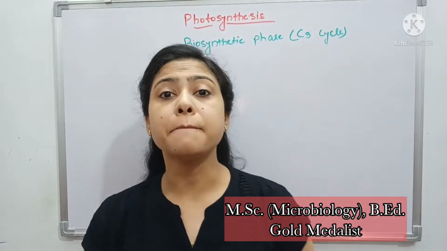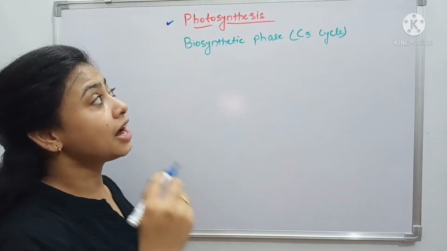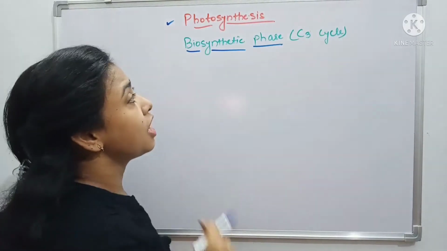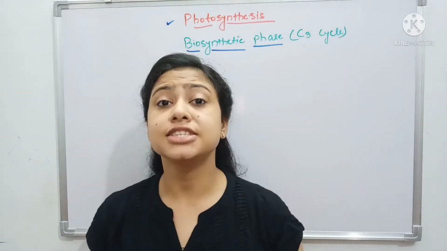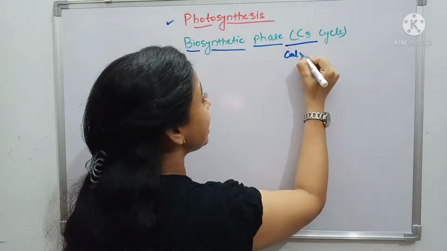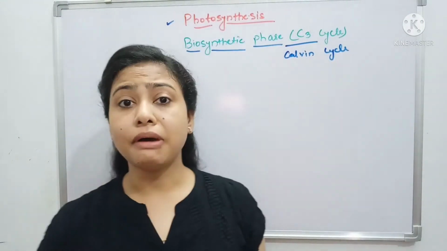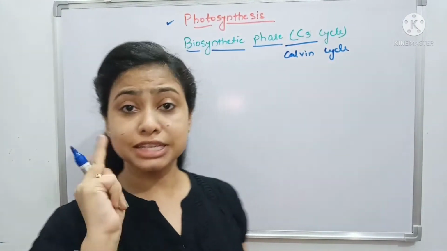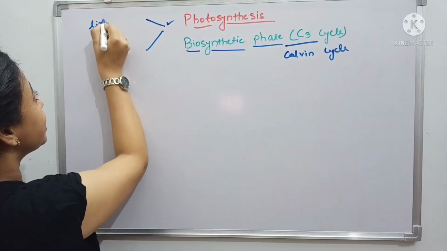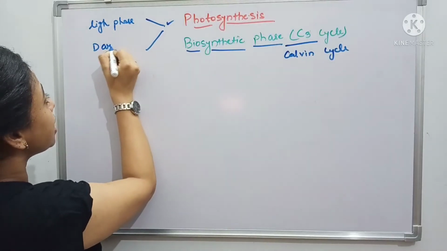And yes, I am back with my new topic, that is photosynthesis. Actually the topic is exactly the biosynthetic phase, which is also called the C3 cycle, and one more very famous name is the Calvin cycle. As I have already told you, photosynthesis takes place in two phases. One is the light phase or light reaction, and the second one is the dark reaction.